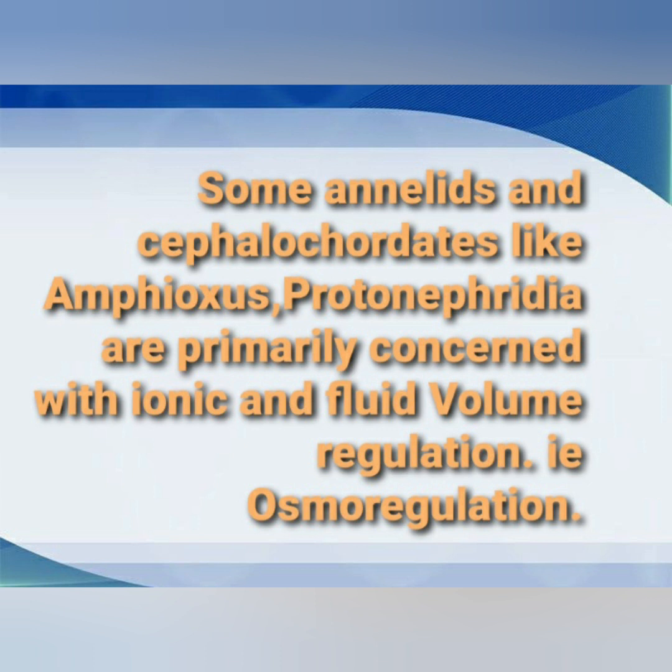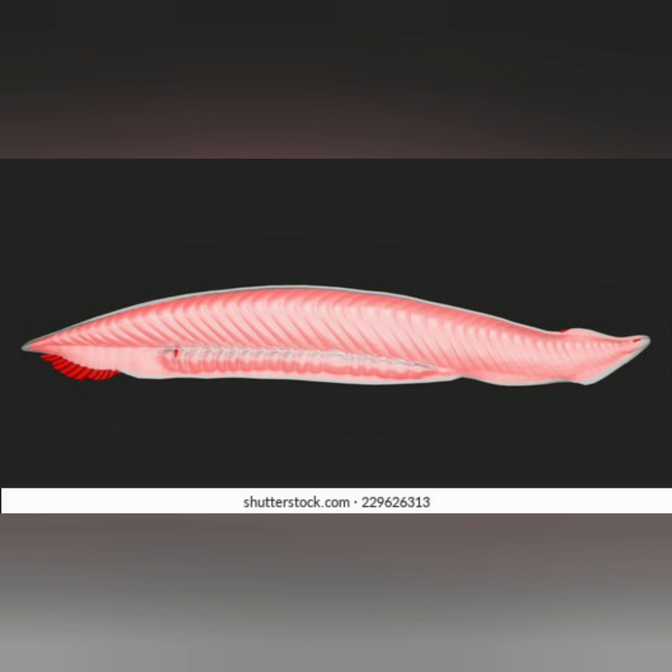In some annelids and cephalochordates like Amphioxus, protonephridia are primarily concerned with ionic and fluid volume regulation, that is osmoregulation. Here you can see the Amphioxus diagram.